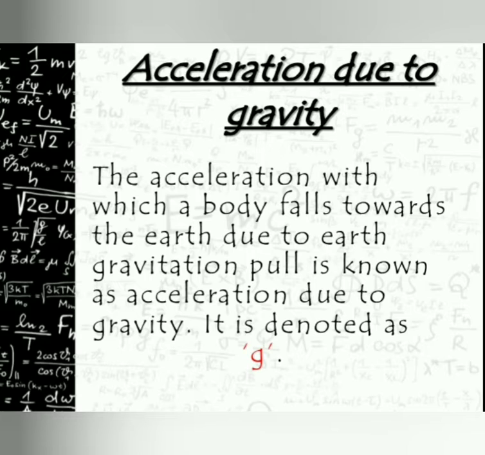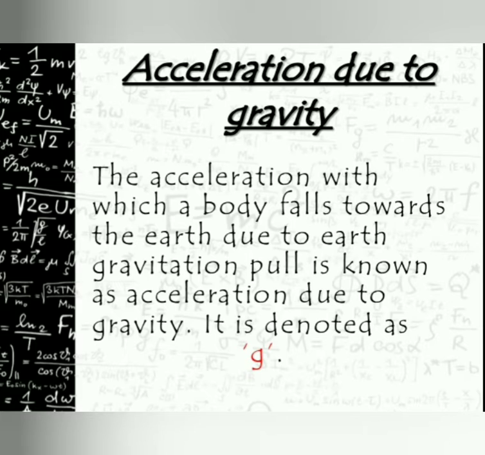And what does acceleration mean here? When a ball or a pebble or anything falls towards the center of the earth, its velocity changes. The rate of change of velocity is called acceleration. This acceleration takes place by the gravitational force, so we say it is acceleration due to gravity.